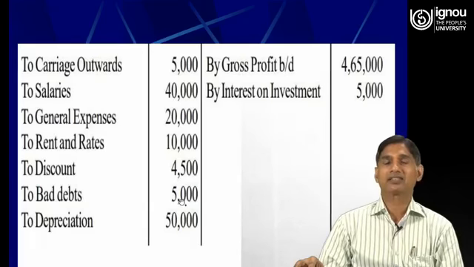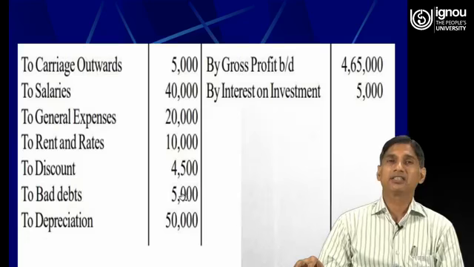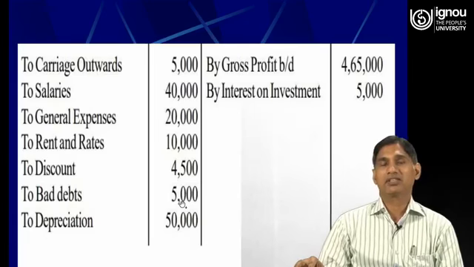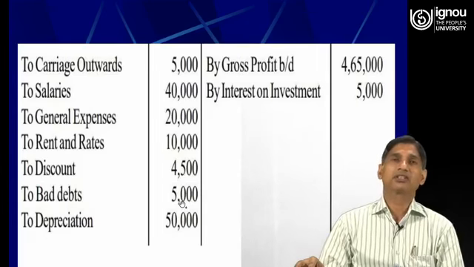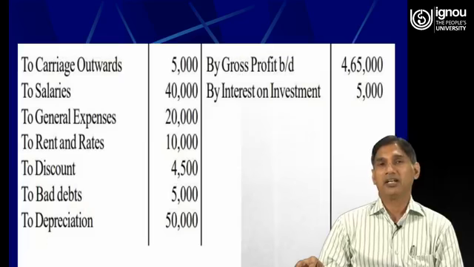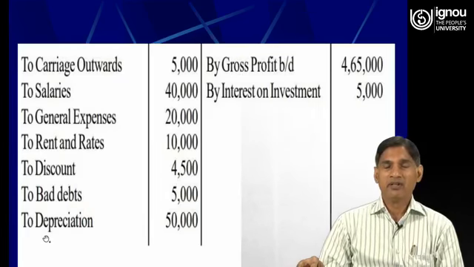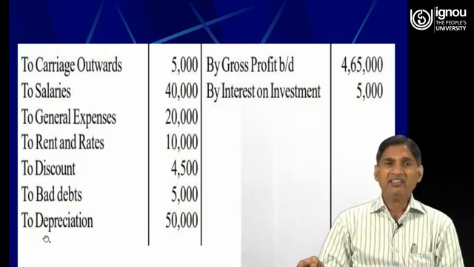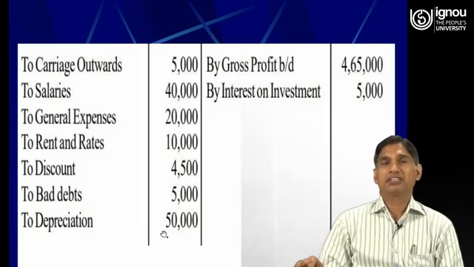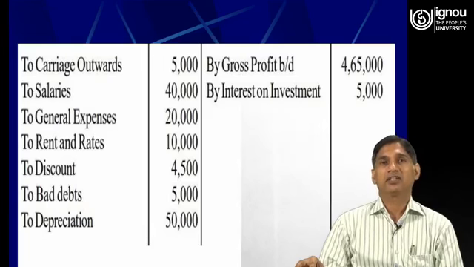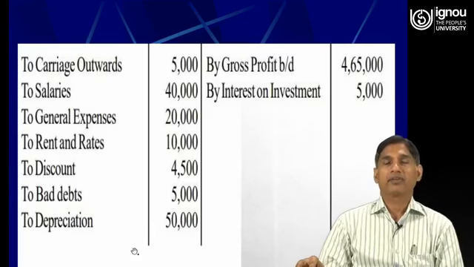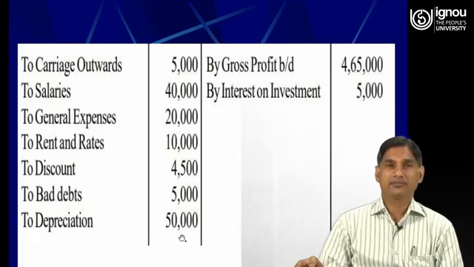To bad debts 5,000 rupees, it means this is a loss for the business, and any loss for the business will be recorded in the debit side of profit and loss account. To depreciation 50,000. So this is the amount of depreciation which is given in the trial balance, 50,000.